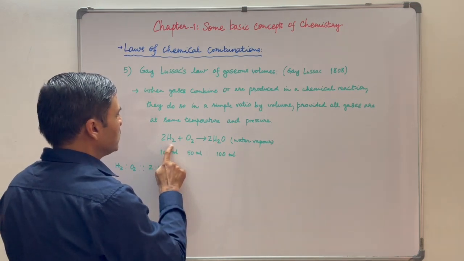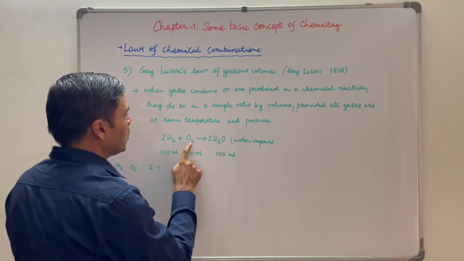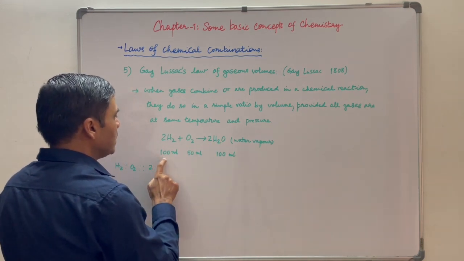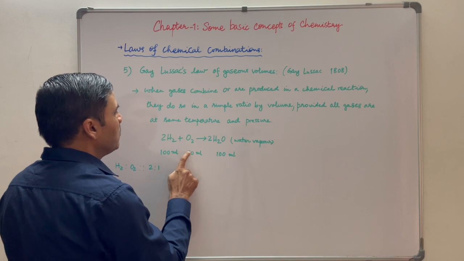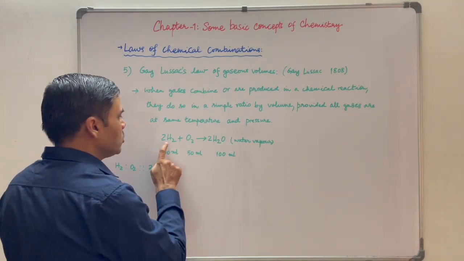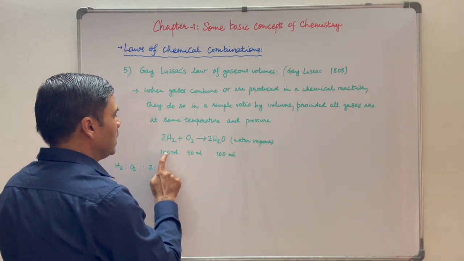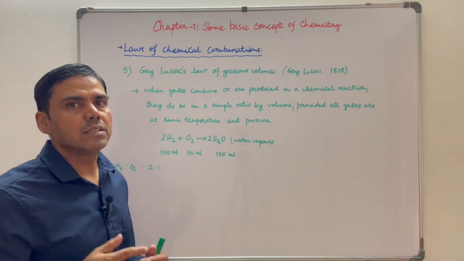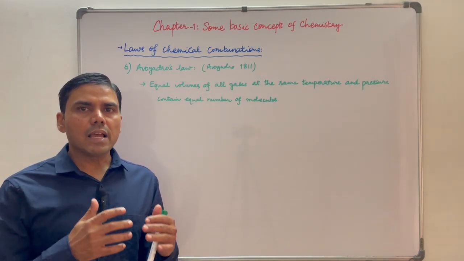Two volumes of hydrogen will combine with 1 volume of oxygen to make 2 volumes of water vapor. That means 100 ml of hydrogen will combine with 50 ml of oxygen to make 100 ml of water vapor. So the ratio of hydrogen and oxygen will be 100 is to 50, means 2 is to 1, which is a simple ratio.